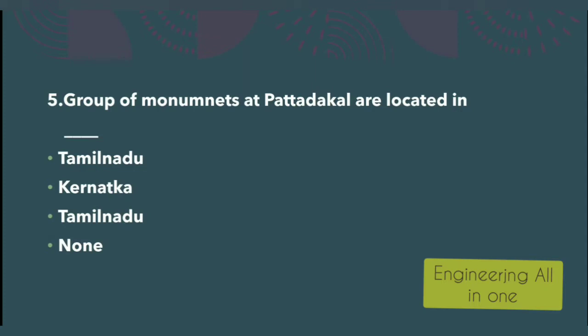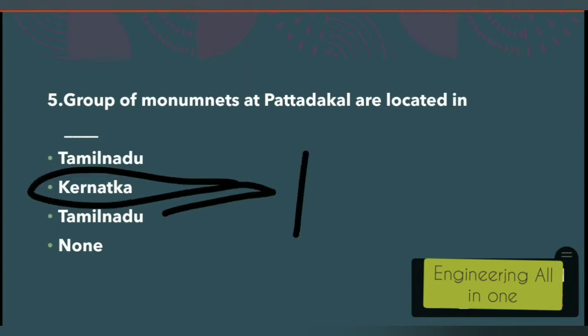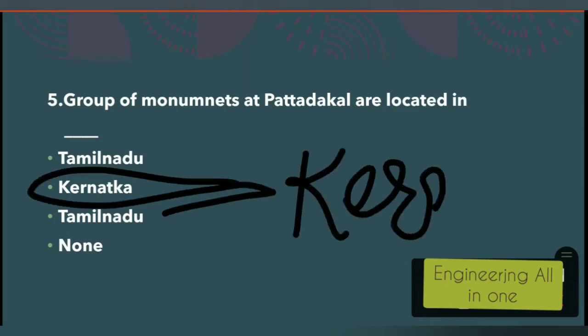Now see question number 5 here. Group of monuments at Pattadakal are located in Tamil Nadu, Karnataka, Tamil Nadu, or none. First and third options are the same. So we have to identify the correct option. These monuments are located in. The right option to this question is option number 2, Karnataka.